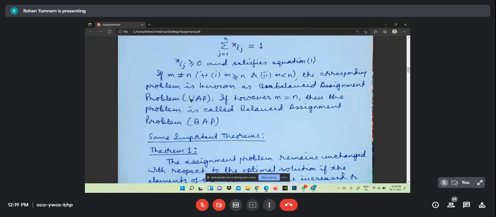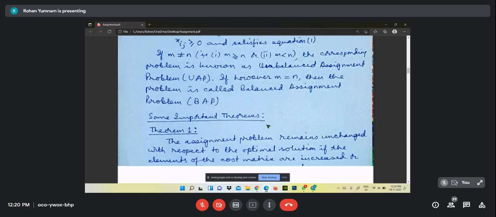And if m is not equal to n, it may be either m greater than n or m less than n. In that case, the problem is called an unbalanced assignment problem, and we have to make it a balanced one. However, if m equals n, then the problem is called a balanced assignment problem.